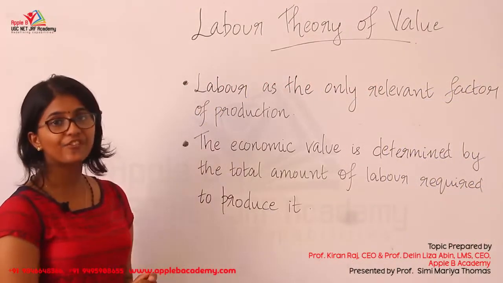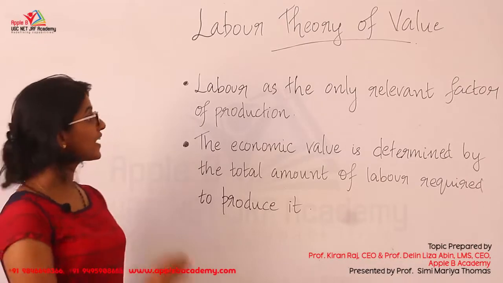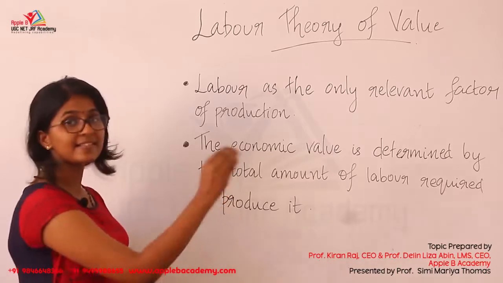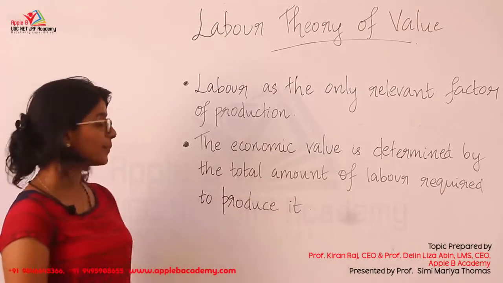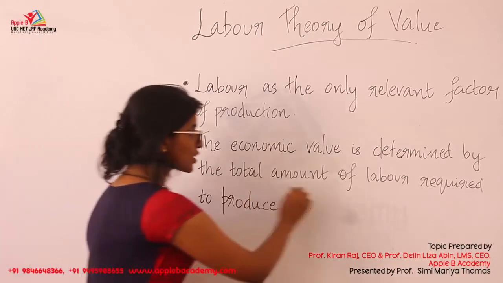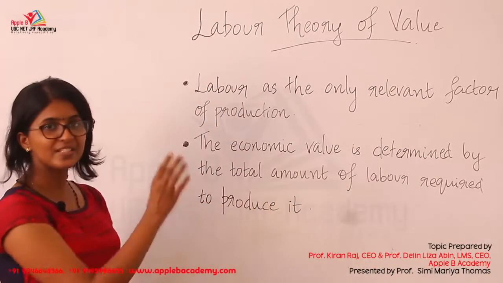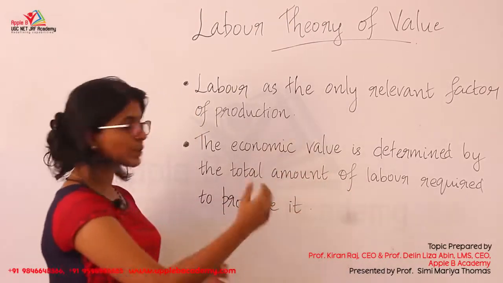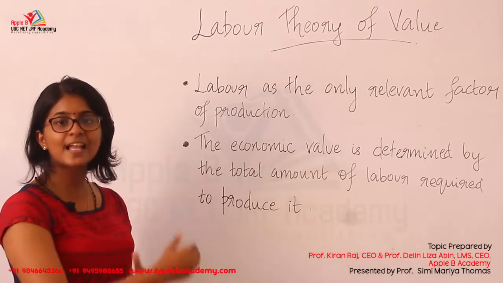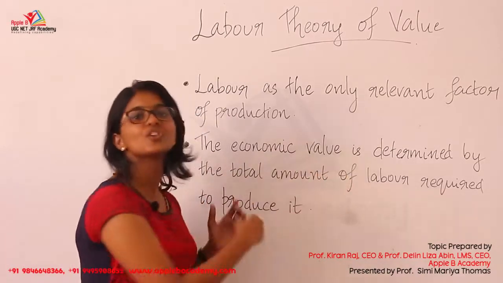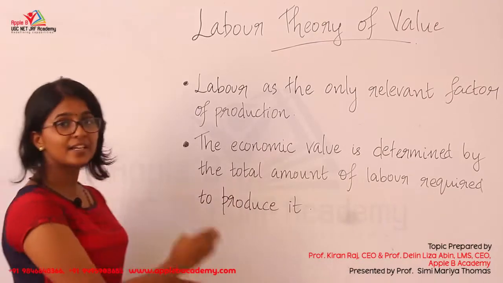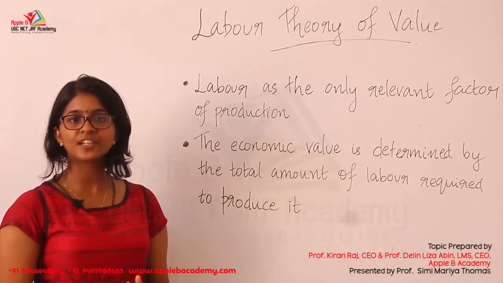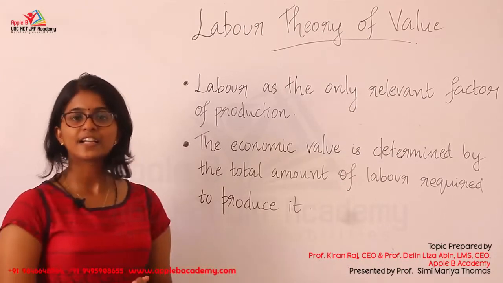In the labor theory of value, we assume labor as the only relevant factor of production, and the economic value of goods and services is determined by the total amount of labor required to produce it. So when the amount of labor required changes, the cost and price also change, and thus the economic value also changes. As a whole, this theory is borrowed from Karl Marx, and Adam Smith as well as David Ricardo have used the theory in their respective concepts.